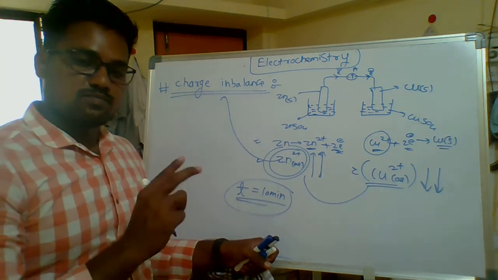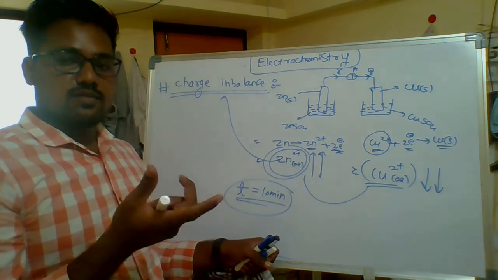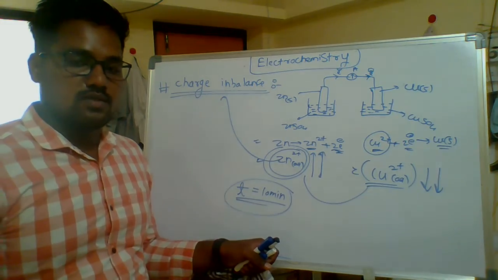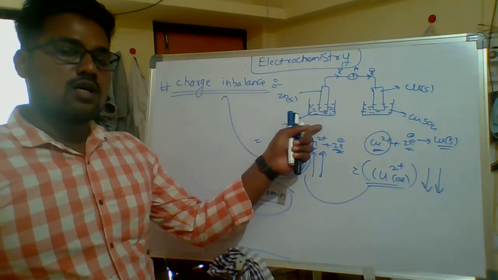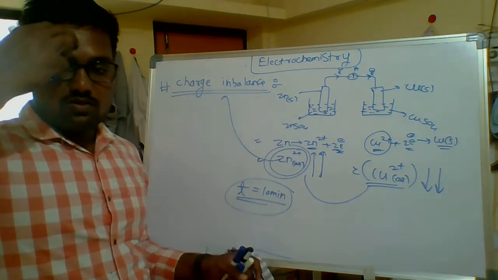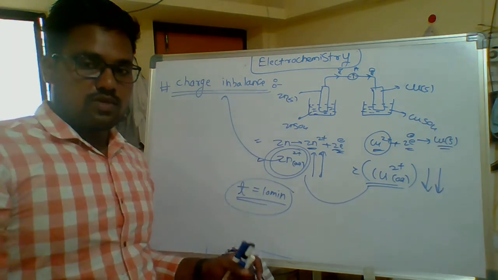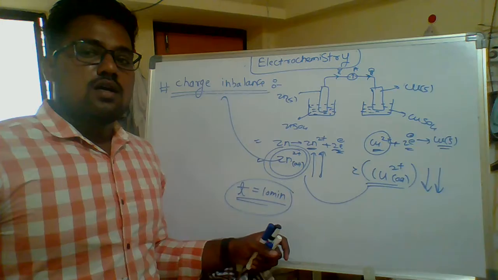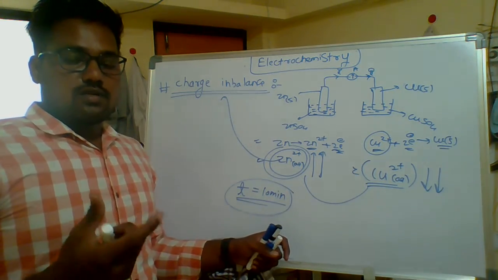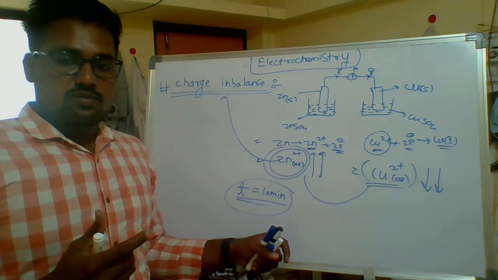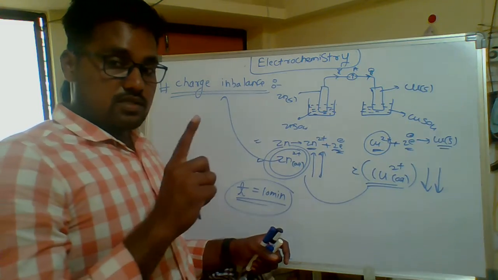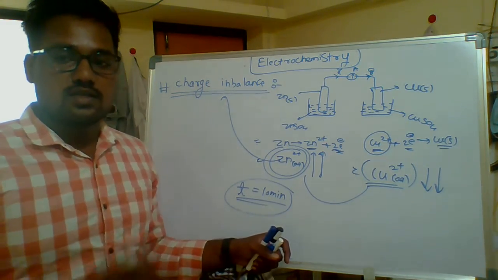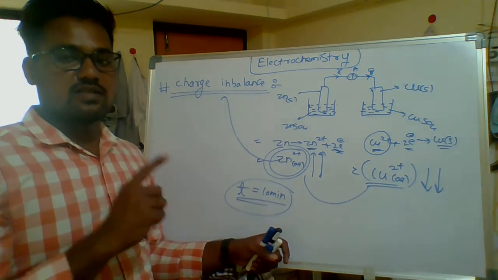If the potential of both is the same, then no current will pass. Here the potential of one half cell is higher and the other half cell is lower. That's why current will pass. The flow of electrons is called electricity or current. And one term you already learned is the potential difference. Potential difference is a must to pass electricity between two points, A and B.